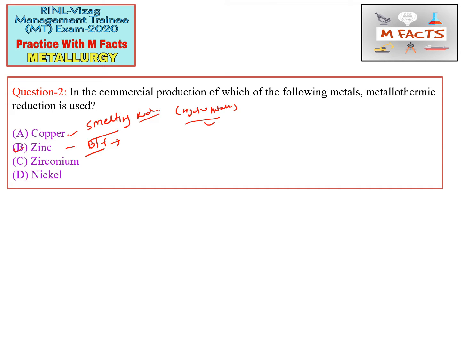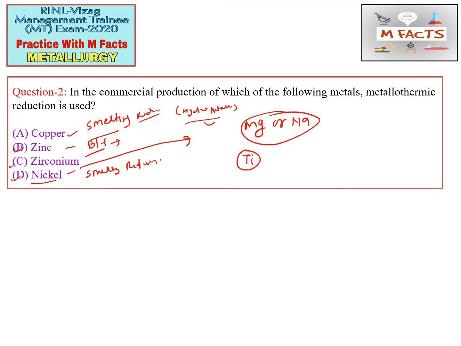Zirconium we will see later, and option D is nickel. Nickel is also produced by smelting reduction through the pyrometallurgy route. Zirconium is basically produced by metallothermic reduction. We use Mg or Na for the extraction of zirconium at commercial scale. We treat it the same as titanium. First of all we produce zirconium chloride, that is ZrCl4, and then we reduce it by Mg.